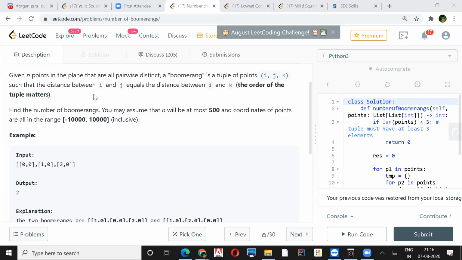But we might miss some cases, because we have to find two equidistant points for a given point. So I don't think sorting will help. The cubic solution is enough because there are only 500 points maximum.